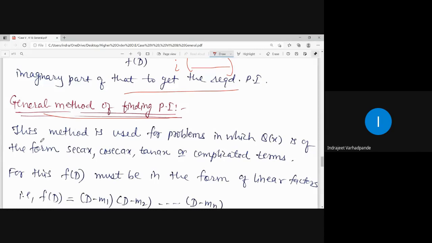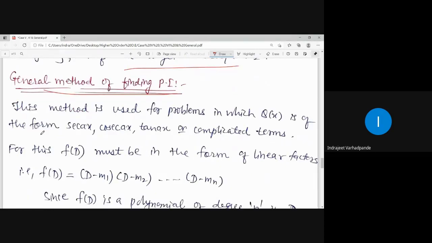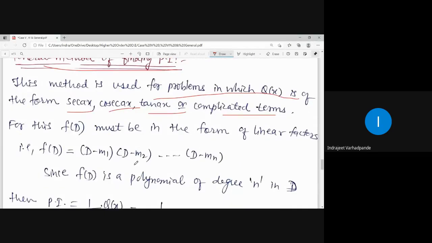In the general method, we write that this method is used for the problems in which Q of x is in the form sec ax, cosec ax, tan ax, or any of the complicated terms. For this, f of D must be in the form of linear factors.